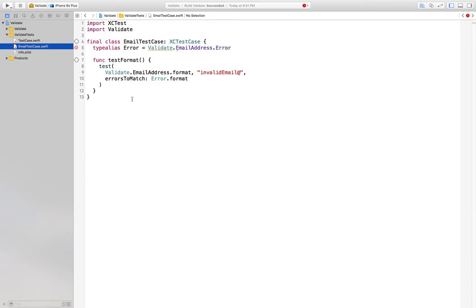Let's start with the tests for validating email address format. First, we're going to say what kind of error we'll expect. So this won't just be a validate error. This is going to be a validate email address error. And because we're only going to be testing things having to do with emails, here we'll do a type alias. Our local error type will be email address errors, and our function will be test format. So again, we'll use that test function where the validate we're using is for email address format. We'll pass in an invalid email address, and we expect to get a format error.